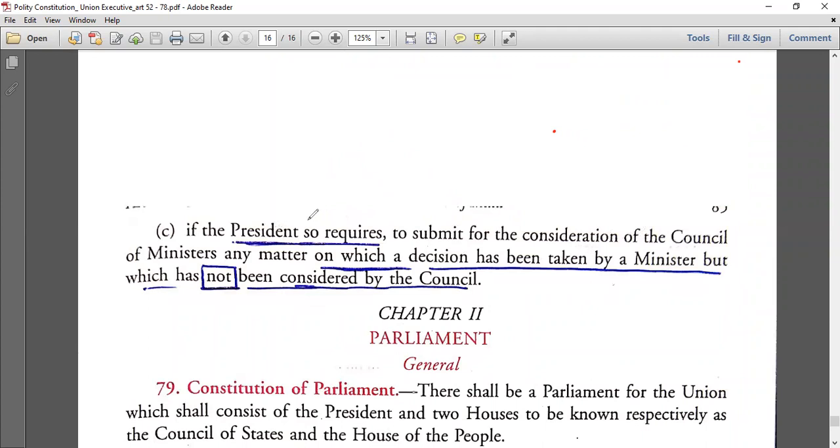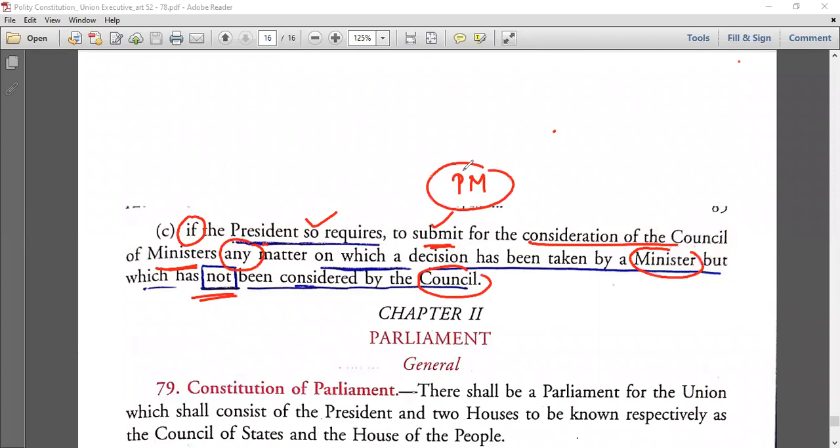Now here, if the President wants to submit for the consideration of the Council of Ministers any matter on which a decision has been taken by any particular minister but it has not yet been considered by the Council of Ministers, then again the PM has to submit. Any decision taken by a minister but still under consideration by the Council of Ministers, any matter, if the President wants, the PM mandatorily has to provide it.